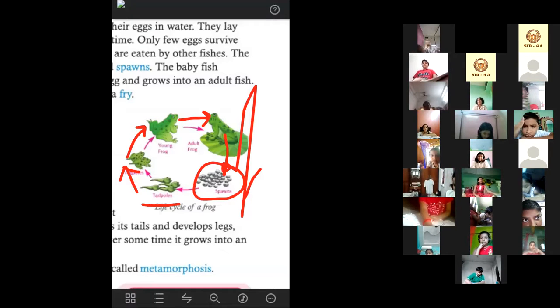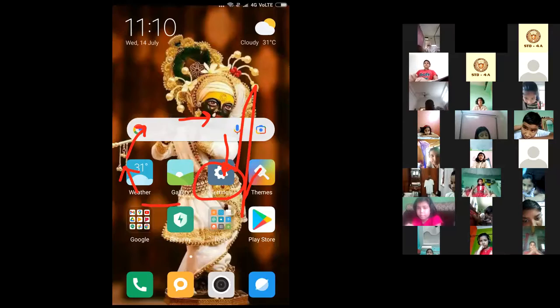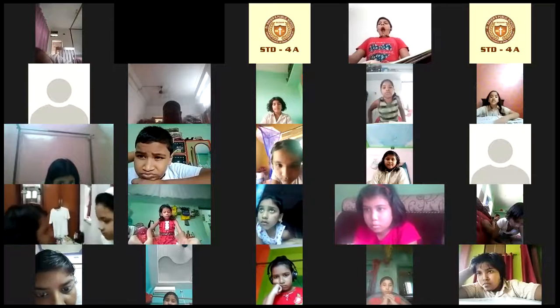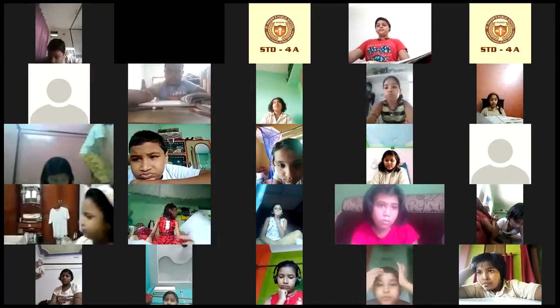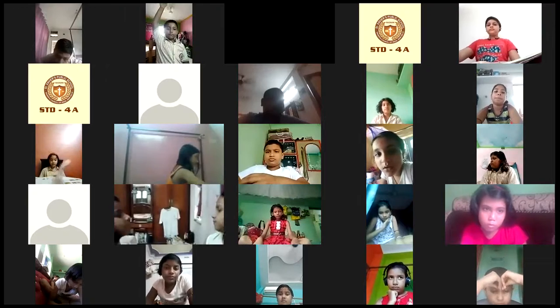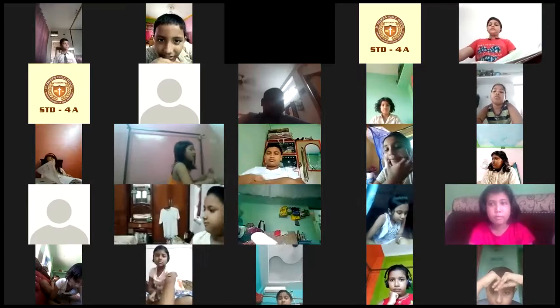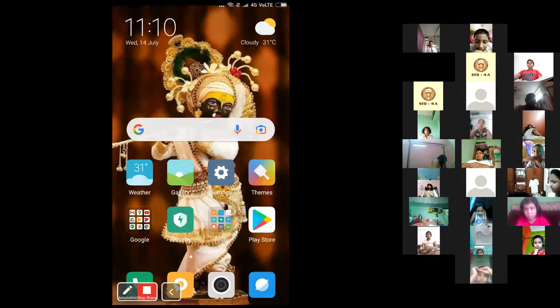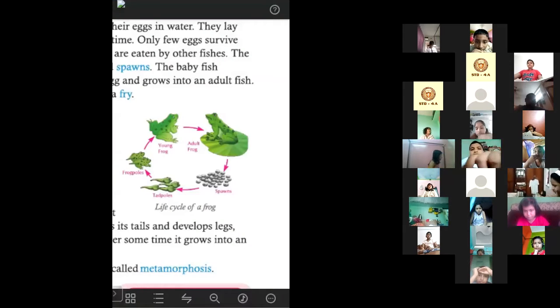So this is the life cycle of a frog. I'm again sharing the page and here you can see it. The adult frog is laying eggs.